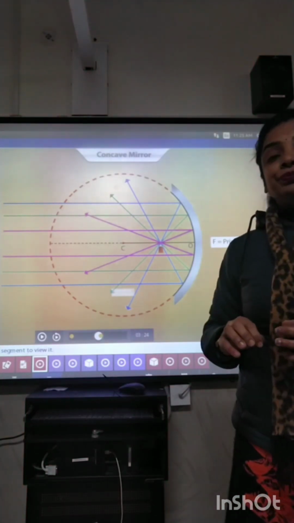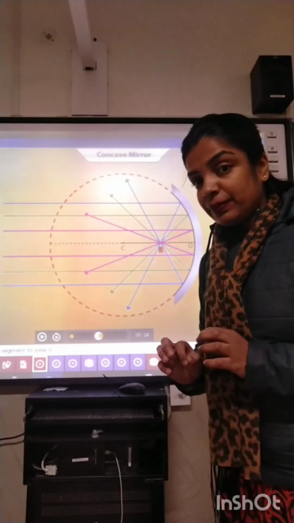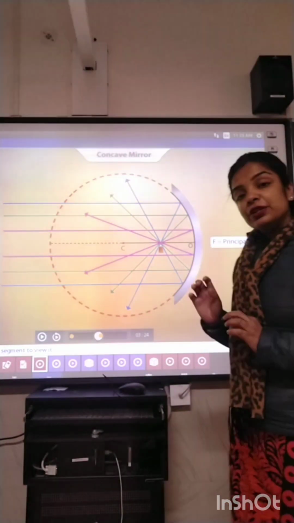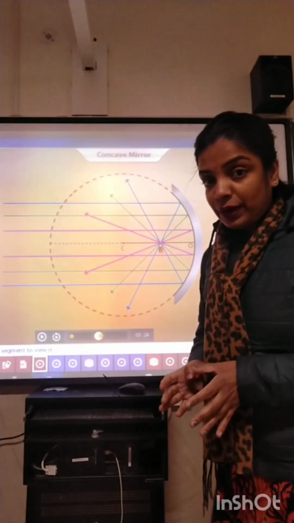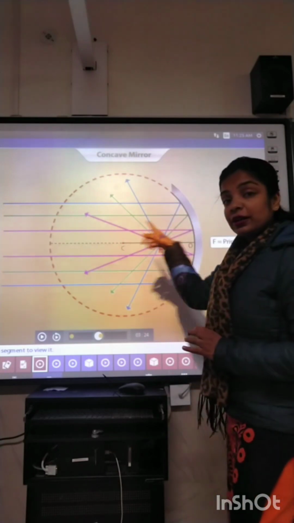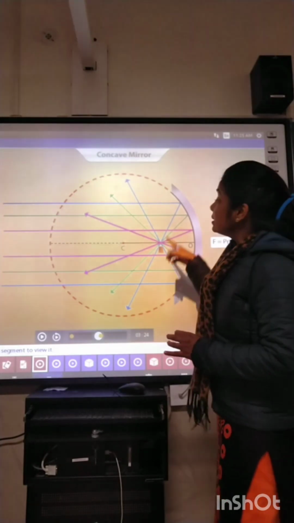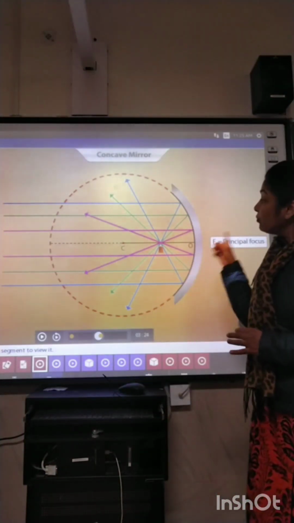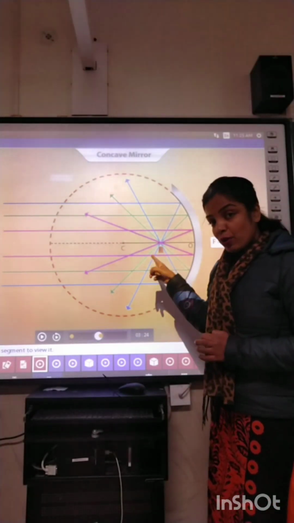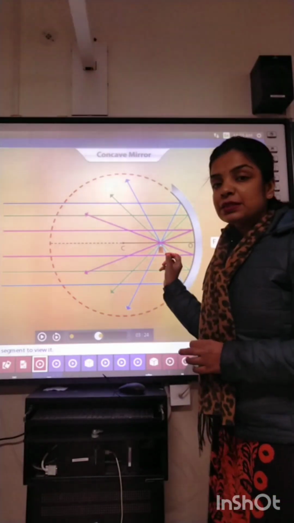Even it was discussed with you that concave mirrors are considered to be converging mirrors. Why are they considered to be converging mirrors? Because they converge the beam of light. That is, the lines which are running parallel to the principal axis, after striking and reflecting from the mirror, meet at a point, that is F. This point is considered to be principal focus.